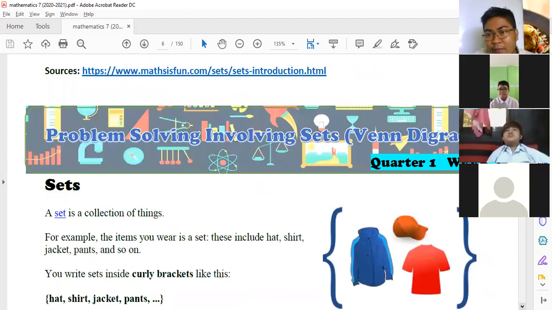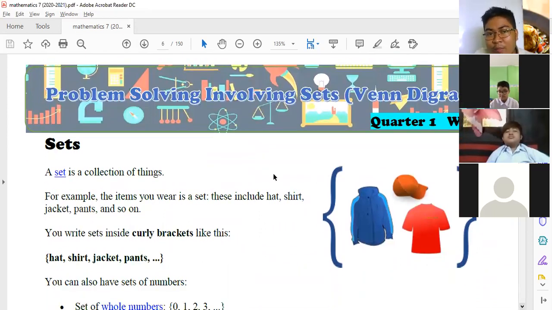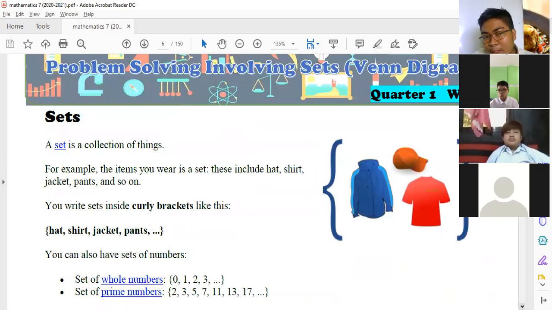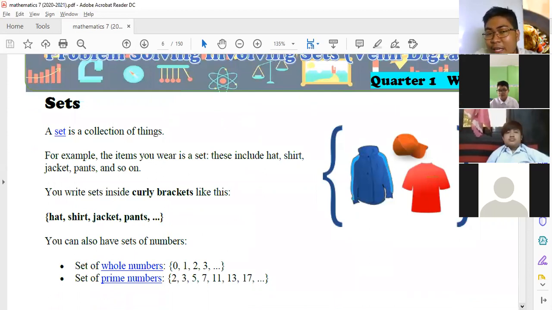So, week 2, we have still sets. So, problem solving involving sets for the Venn diagram. So, ayan, ulitin lang natin. Sets is a collection of things. For example, the items you wear is a set. So, this include your hat, shirt, jacket, pants, and so on. So, yung so on na yan, you can use, what do you call that one? Headband, underwear. Yes. Ayan.